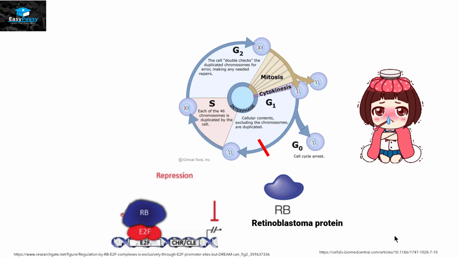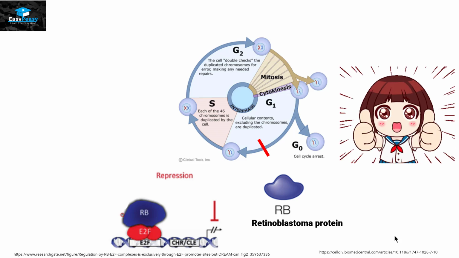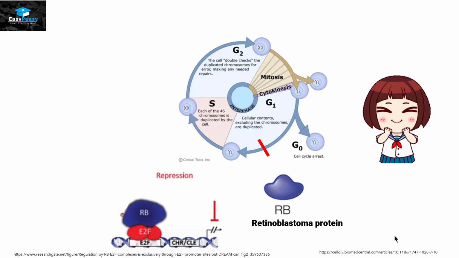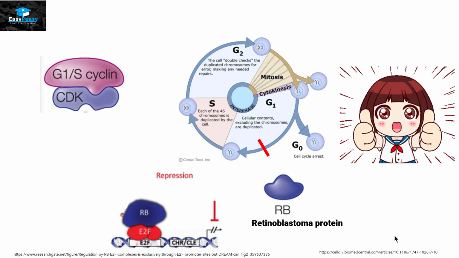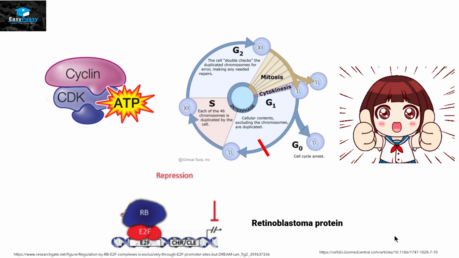For example, the cell repaired itself and now the cell is ready to go to the next step. So at this point, the cyclin protein will get generated, that is the G1/S cyclin protein. And this protein will attach itself with the CDK enzyme again like this. And this retinoblastoma with ATP is going to attach itself with the CDK enzyme.